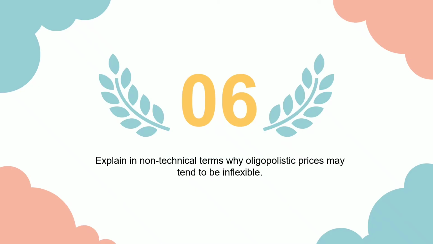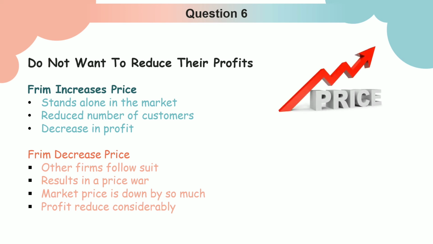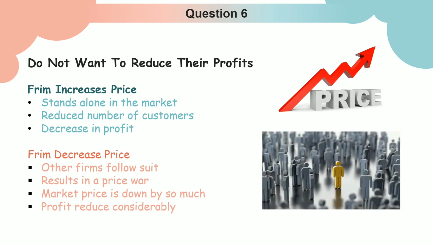So the last question, question 6. Explain in non-technical terms why oligopolistic prices may tend to be inflexible. The reason why oligopolists do not change prices is that they do not want to reduce their profits. In an oligopoly, when a firm increases its prices, none of the other firms do so. What happens then is that the firm that has increased its prices stands alone in the market. The number of people who buy from such a firm will reduce as the people go to the other firms in the market, which are still selling at a lower price.